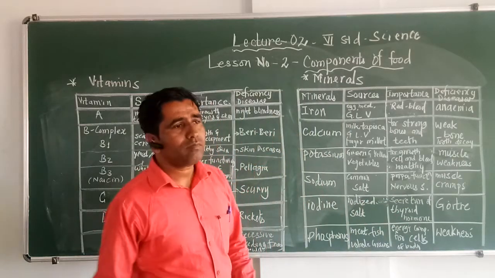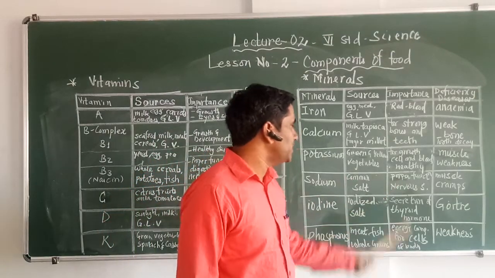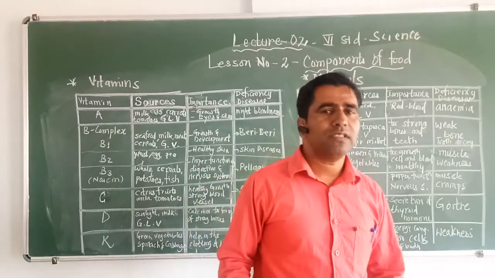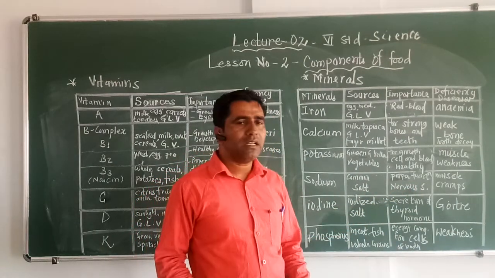The next mineral is sodium. It is present in common salt. It helps in the proper functioning of the nervous system. The problem caused by its lack will be muscle cramp.